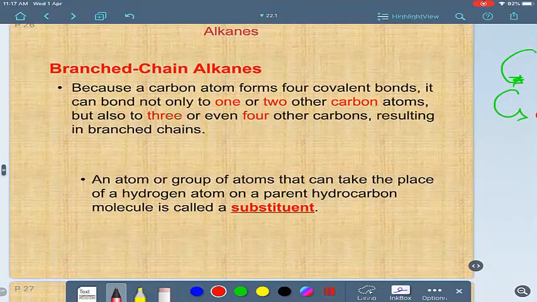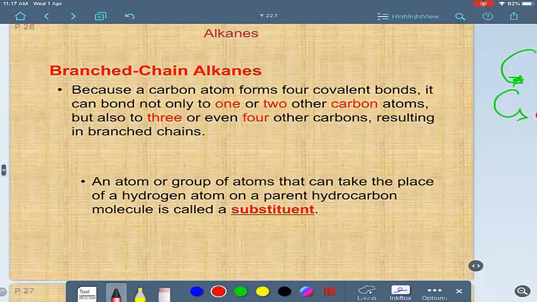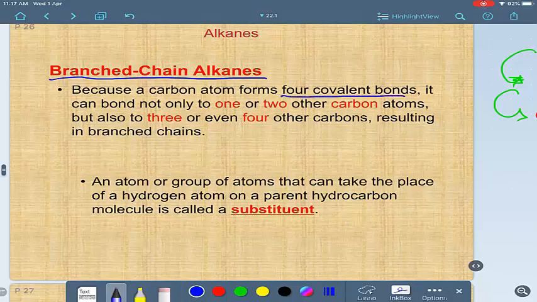This is the first type of arrangement of carbons, straight chain alkanes. The other type is called branched chain alkanes. In branched chain alkanes, you have carbon atoms which have 4 covalent bonds, but the bonds are not only to 1 or 2 other carbons, but also to 3 or 4 other carbons, resulting in branched chain. What does it mean?